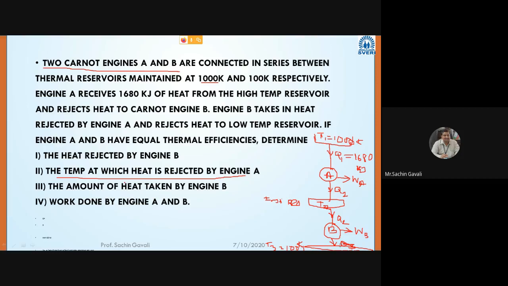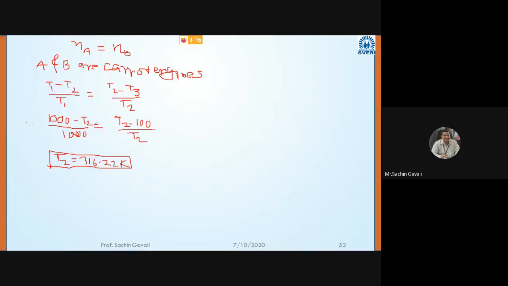And for that, what do we have to go for? We have to calculate now the efficiency of engines A and B. What will be the efficiency of engines A and B now? Anybody? Both engines have the same efficiency.